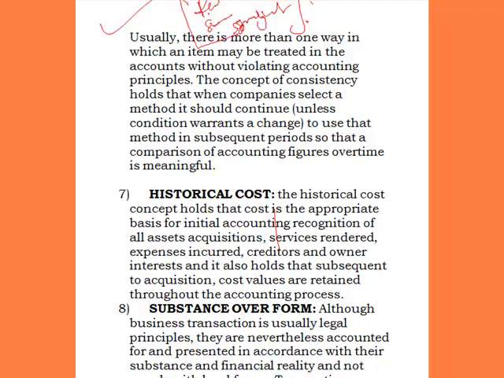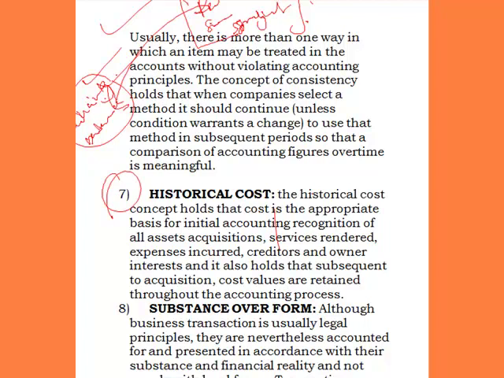But if a business selects the reducing balance method, what this consistency is saying is that this method should continually be in use without the business changing it, unless they realize that this method is not suitable for ascertaining their profit. That is when they can change it. Otherwise, they should continue to use it. That's that.